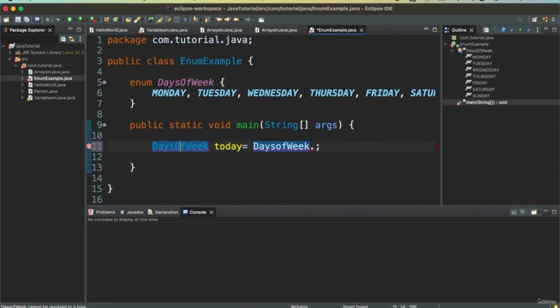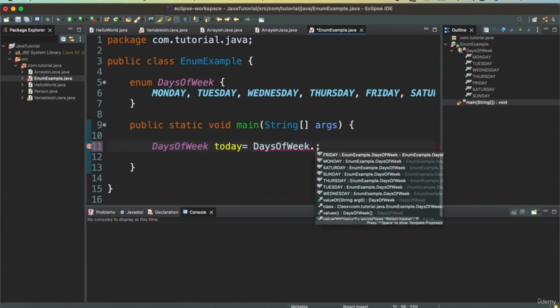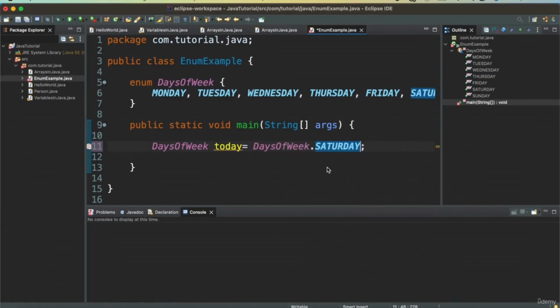Okay, O is not capital, so it has to be days of week. I have to just select from one of the days. Maybe I'll just select a Saturday. So this is how you can define a variable, and you can select one of the values over here.